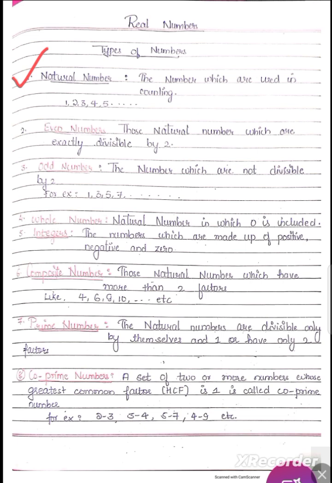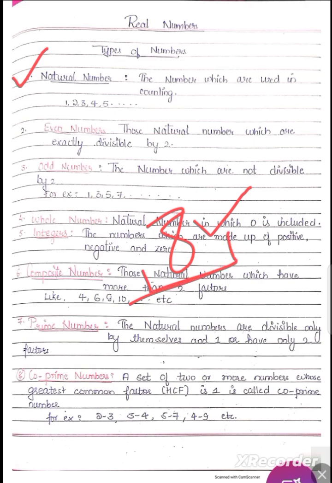The next one is even numbers. There are again two types of numbers: one is even numbers, another one is odd numbers. The even number is the number which is divisible exactly. Suppose I take 8. 8 is a natural number, right? We have to check whether this natural number is even or odd.